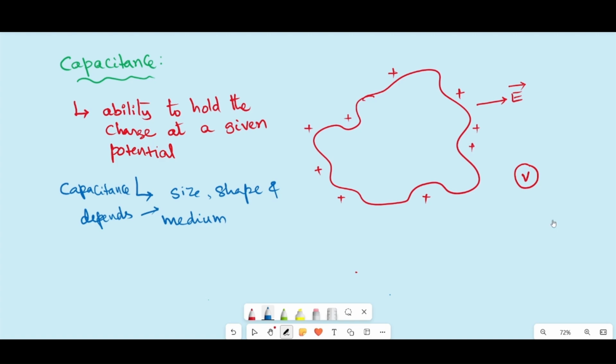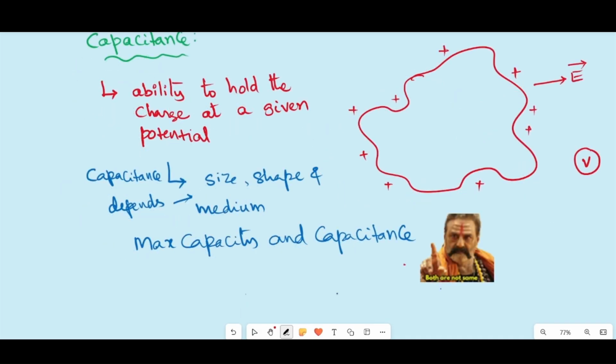Here another important point we'll see: the maximum capacity and the capacitance of a conductor. The maximum capacity and the capacitance of a capacitor are not the same. On what factors does this maximum capacity depend? The capacitance is the ability to hold the charge at a given potential. The maximum capacity depends on the strength of the surrounding medium, that is, dielectric strength or breakdown strength.